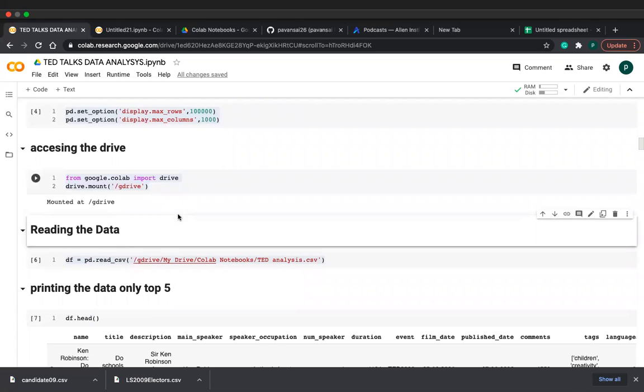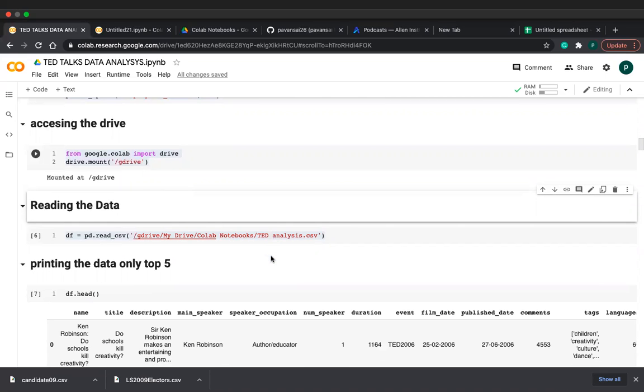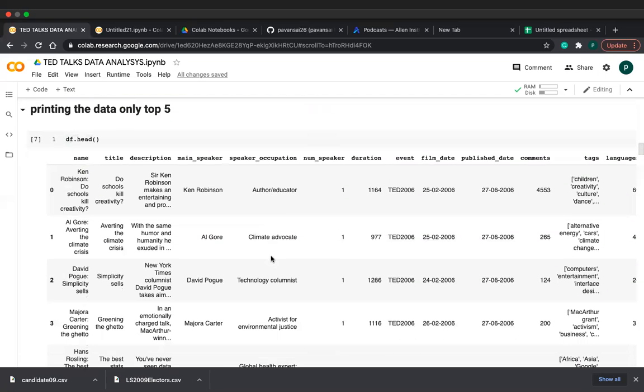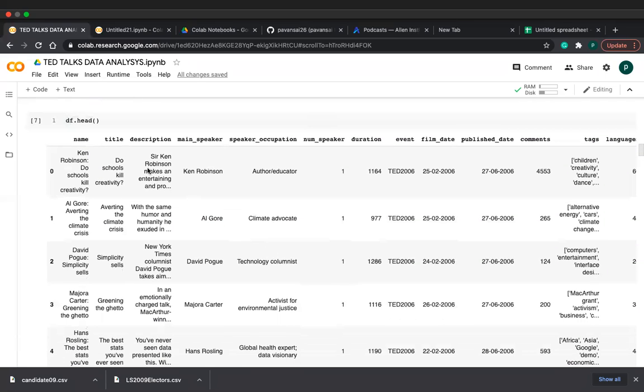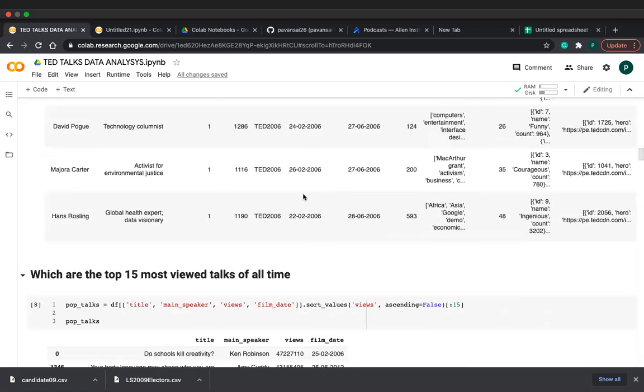This data is in a CSV file, so I'm using pd.read_csv, meaning the pandas read_csv method, friends. I am giving my data set path here. And after that I am printing the top 5 observations of the data. See, name, title, as I already explained, friends, these are the features, and this is the top 5 observations of the data set.